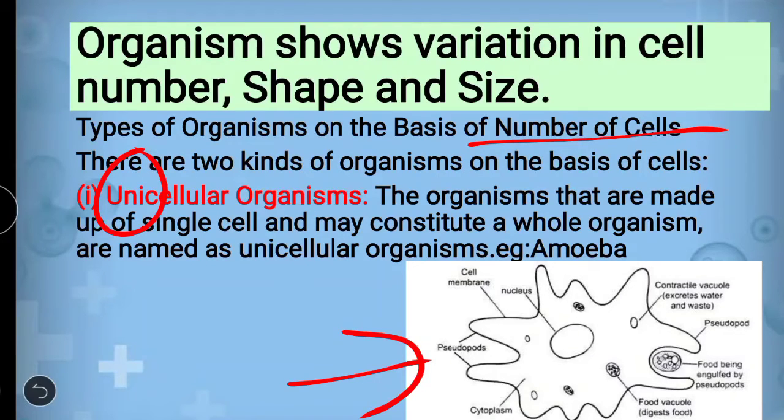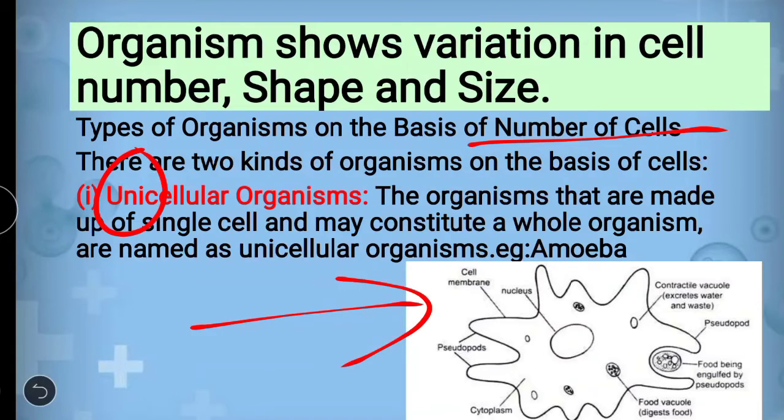But in the amoeba, a single cell performs all the functions. Intake of food is done by this single cell, and excretion is also done by this cell. All the functions regarding its food requirement, its oxygen requirement, and its excretion of waste material are done by it.